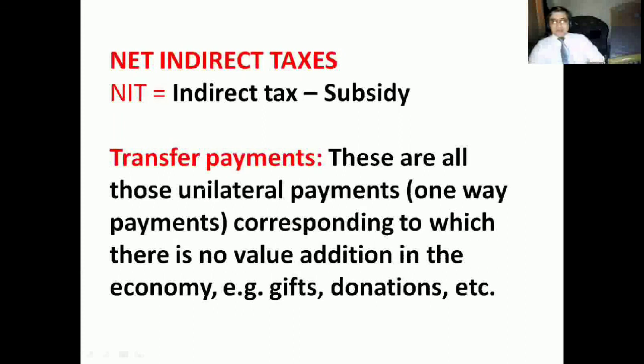Like if you get any gift, you are not contributing anything. There is no contribution, right? You are getting it. So that's called a transfer payment, or the old age pension, or the donation, because they are not contributing anything to the national income, but they are getting the payment. So such type of unilateral payments we call as what? Transfer payments. Got it?